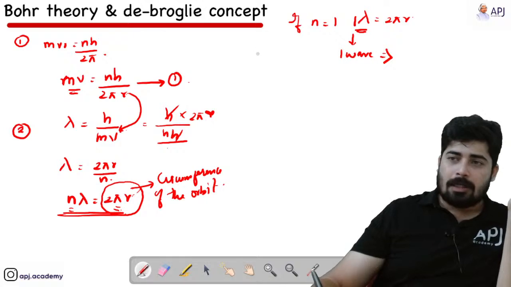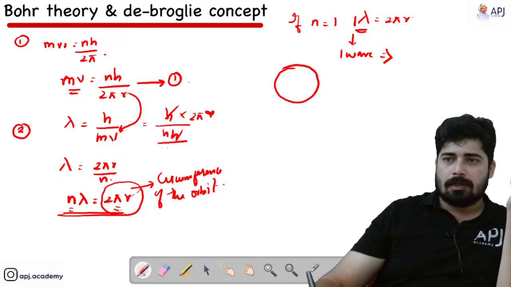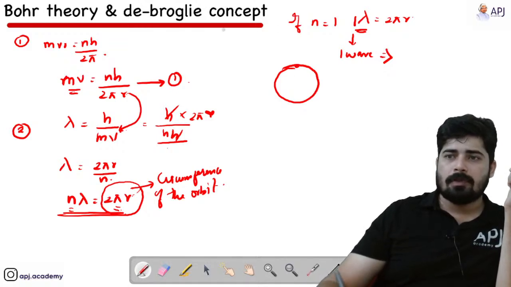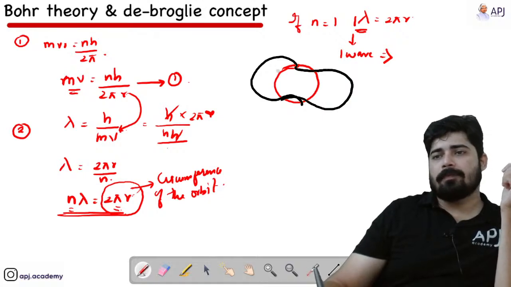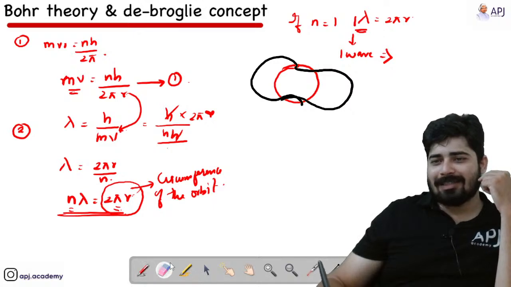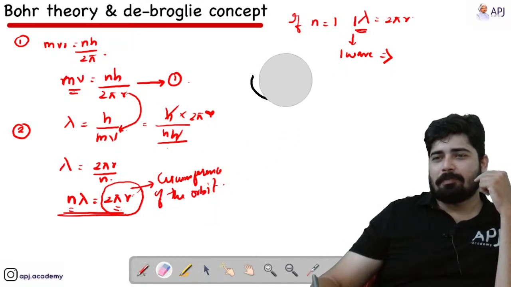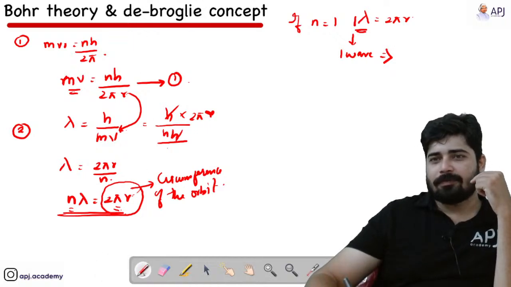What do you mean by one wave? If I consider a circular orbit, the electron is present here. Let me change the color here. So the electron moves like this. This is not a good wave, let me change it. We'll draw a good wave.